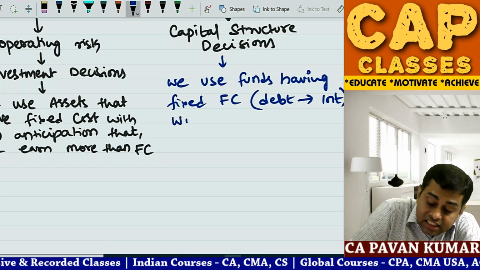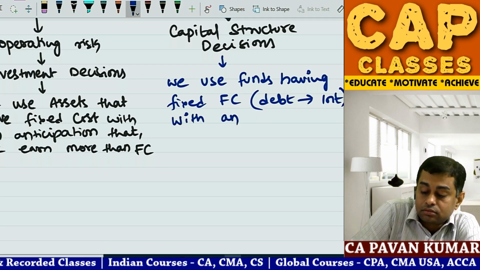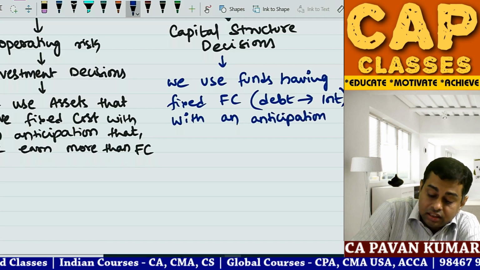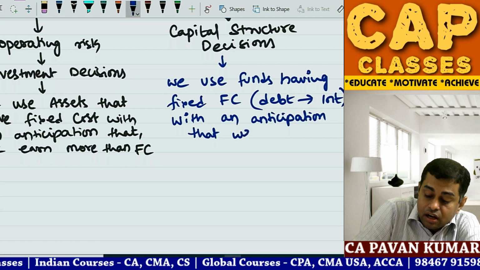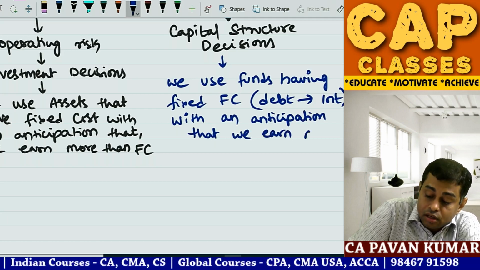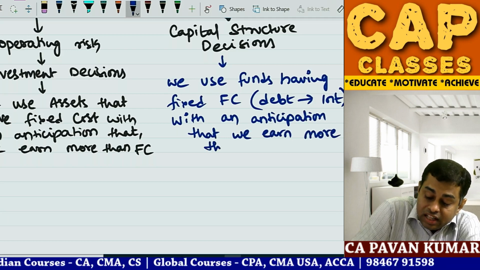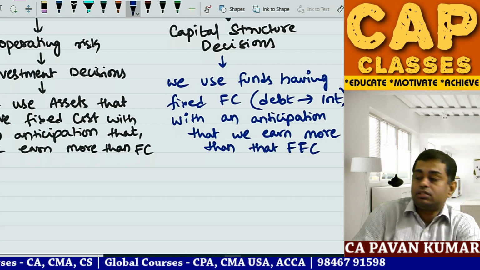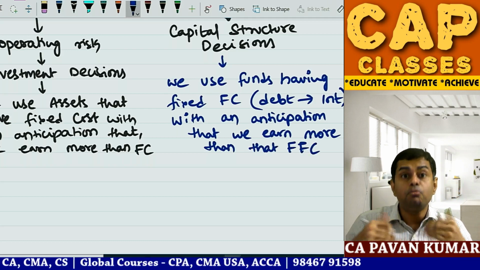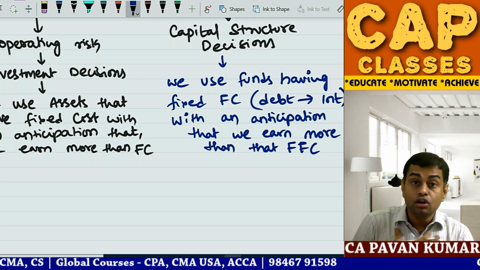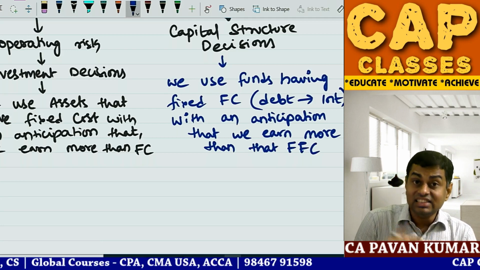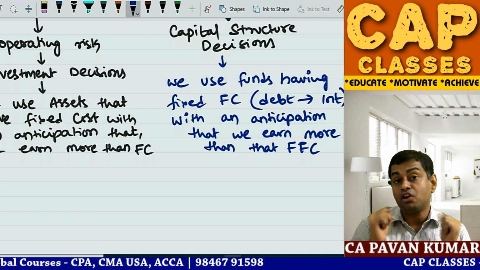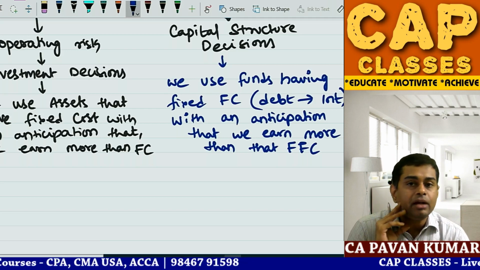With an anticipation that we earn more than that fixed financing cost. So I'll be able to earn more money. That is my confidence level, my gut feeling. That is the reason I borrowed. If I am able to earn more, happy. But if I cannot earn more than what I need to pay?